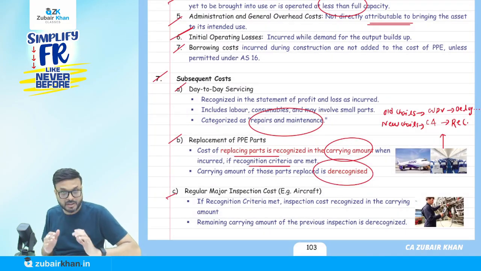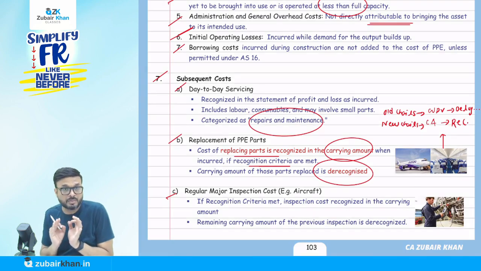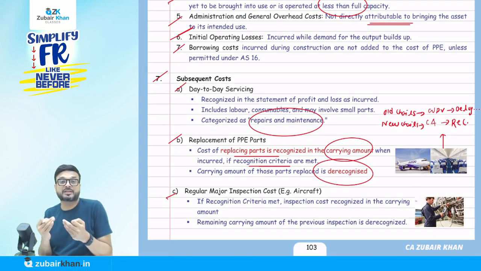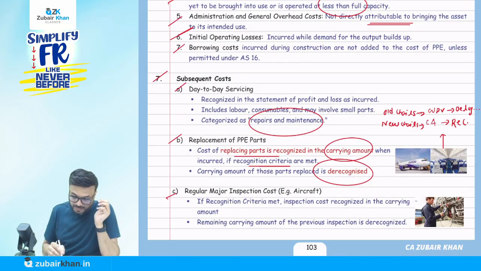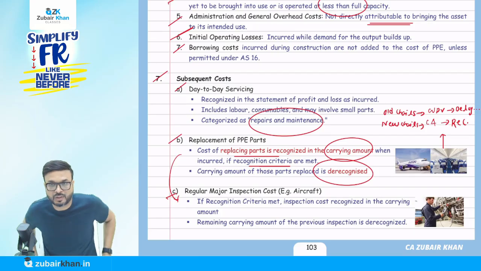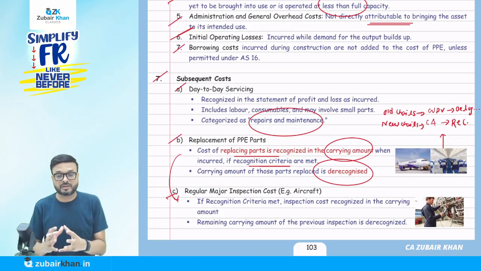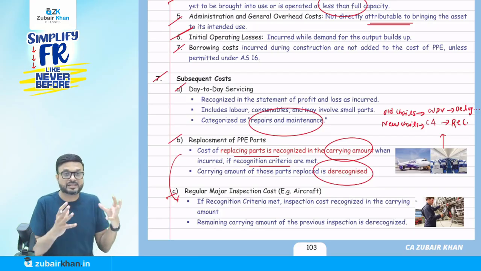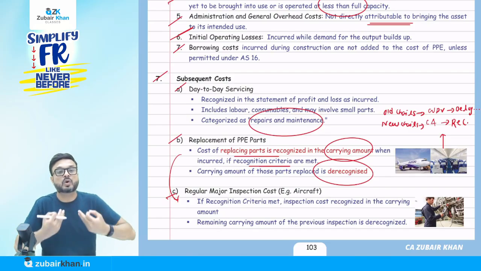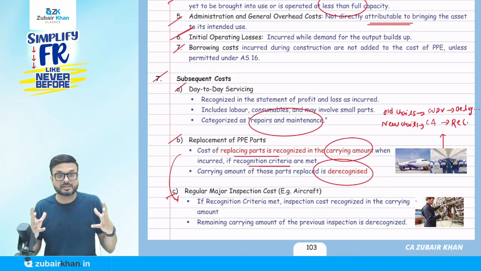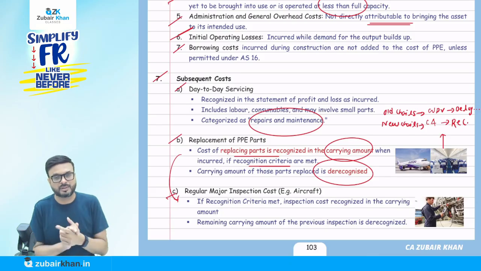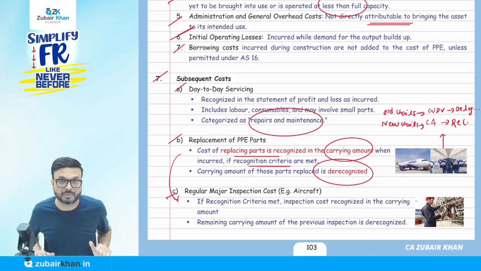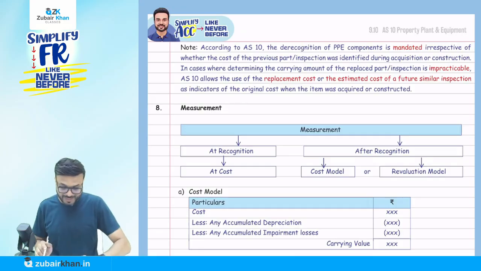Okay. Now the same treatment we are going to do for regular major inspection, like in the case of an aircraft. Same treatment like this replacement of PP. So any WDV, the value of the previous regular major inspection, will be derecognized. The new cost incurred for the purpose of major inspection will be recognized in the cost, same treatment like replacement of PP. Okay, now remember that here.